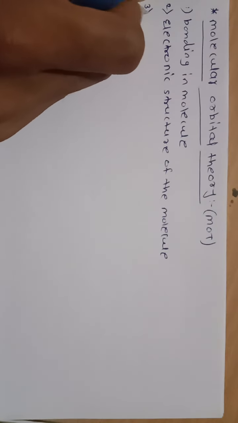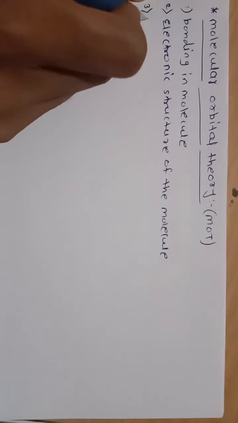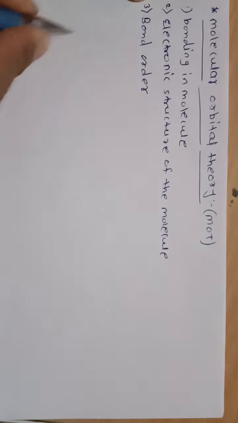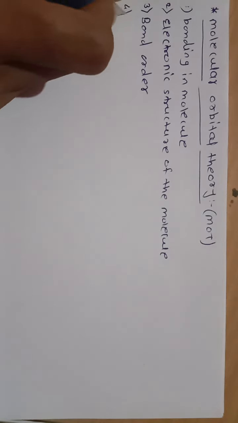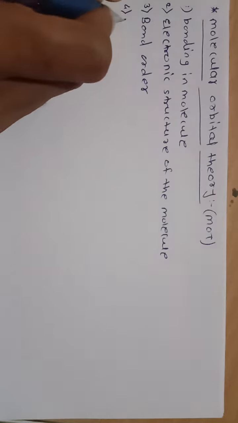Electronic structure of the molecule. Then, it also accurately explains the bond order of the molecule. And the last one, the magnetic properties of the molecule.